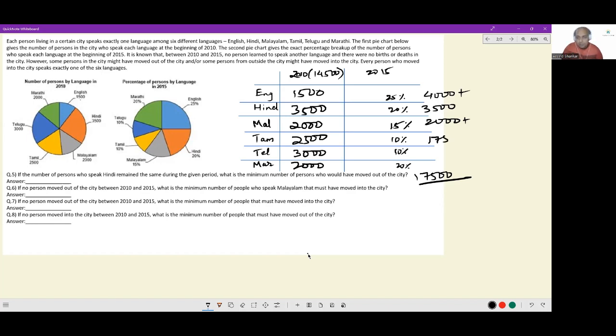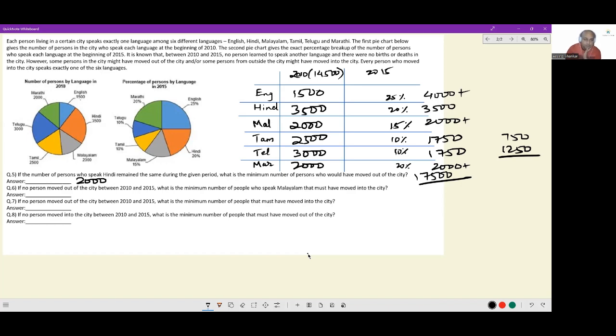For Tamil, the number will come down to 1750. For Telugu, the number will come down to 1750. And for Marathi, the number will go to 2000 plus. Now see, the only 2 communities in which the number of speakers has gone down are Tamil and Telugu. It has gone down by 750 in Tamil and by 1250 in Telugu. You cannot possibly effect this change without sending out these many people from these particular communities. And therefore, what is the minimum number of persons who would have moved out of the city? Minimum would be 2000, which is the summation of 750 and 1250.